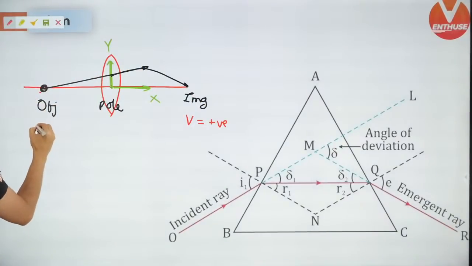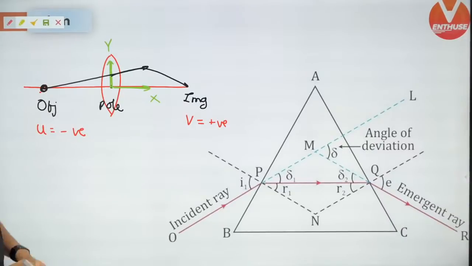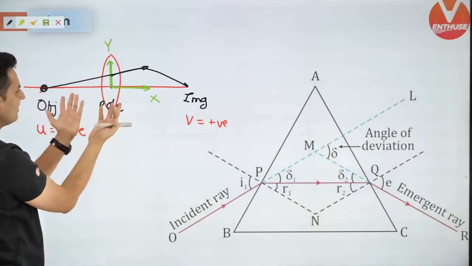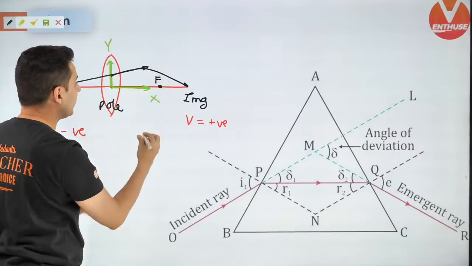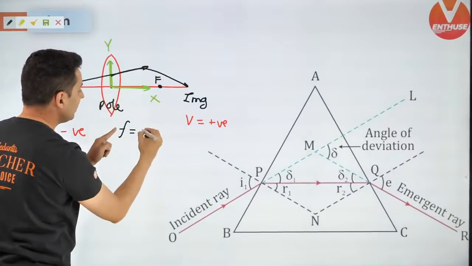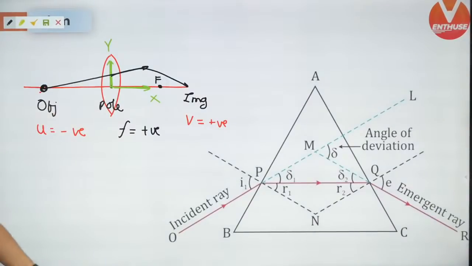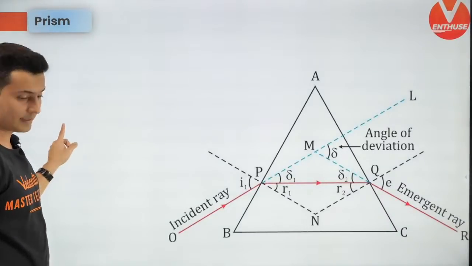The object distance will have a negative coordinate because it is on the negative side. And if there is a focal point, since this is a convex lens, the focal point will be here. So this coordinate will be positive, hence focal length is also positive. I hope this is clear, Shubh. Alright, so this is how this is done. Look at the coordinates of the things.